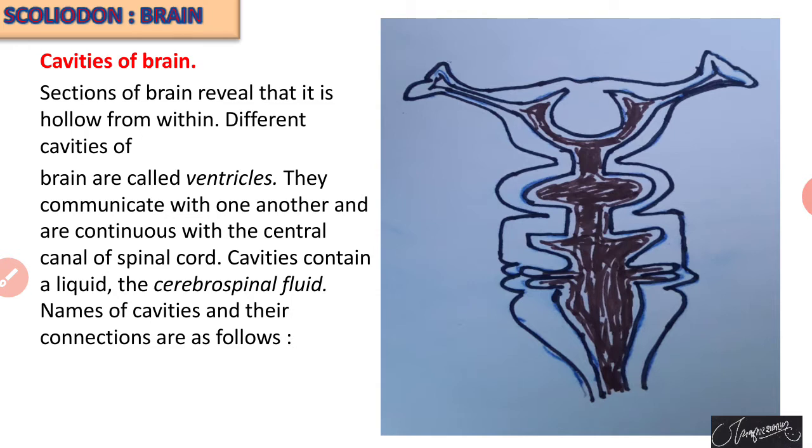So students, this is the second video about the brain of Scoliodon. In this video we will discuss the different cavities of the brain and some points about the spinal cord. When we see the brain internally, there are some cavities, and all these cavities are interconnected with each other.